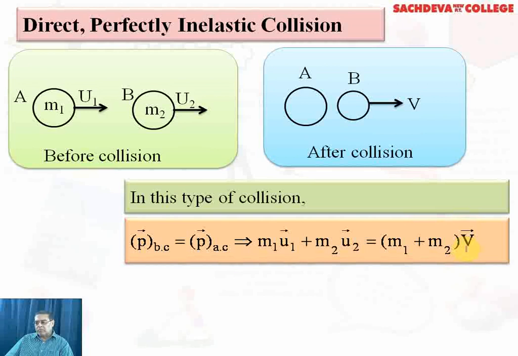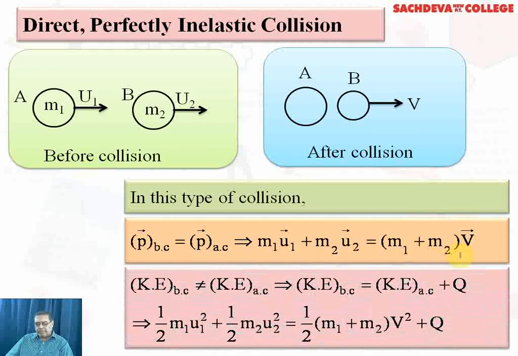Now, the point to understand is that m1 and m2 are the two masses and u1, u2 are the initial velocities, and m1, m2 both added are multiplied by the common velocity of both the bodies. So the statement will be m1 u1 plus m2 u2 must be equal to (m1 plus m2) into v.